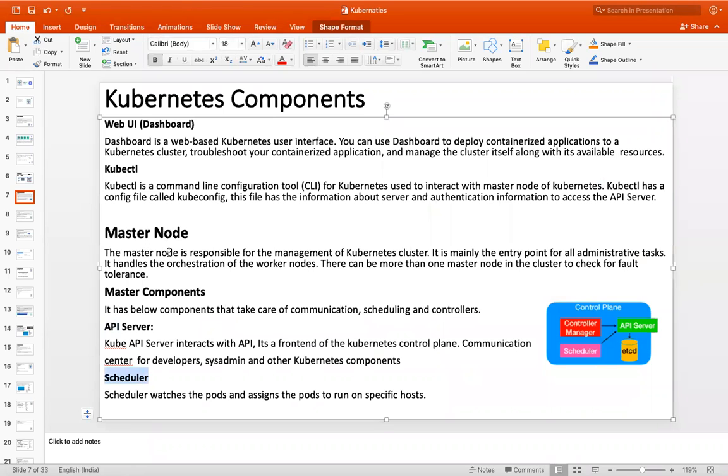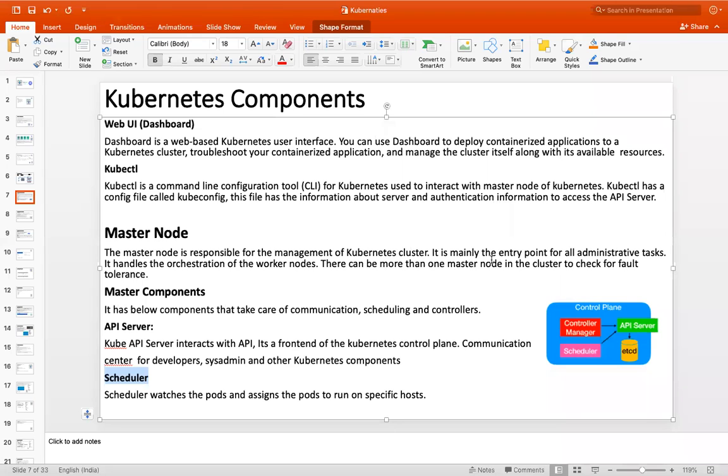What is the role of the master? Like any other cluster, the master node is responsible for managing the Kubernetes cluster. It is the entry point for all administrative tasks. Like, you want to deploy some application, you want to create a pod, or you want to delete the application. So it is the main entry point for administration tasks. It handles the orchestration of worker nodes. The master machine will orchestrate the worker nodes and their containers.